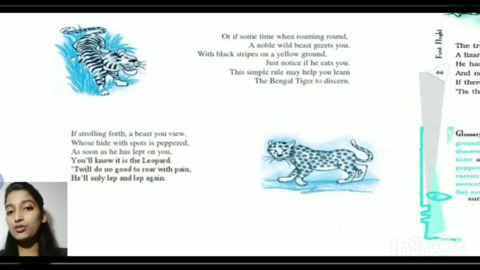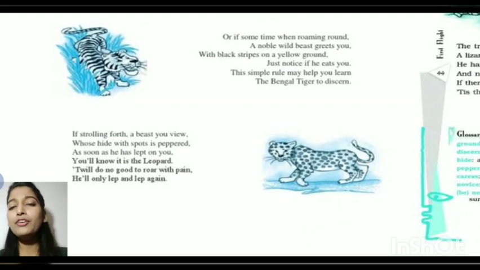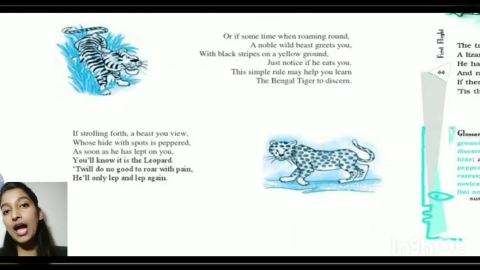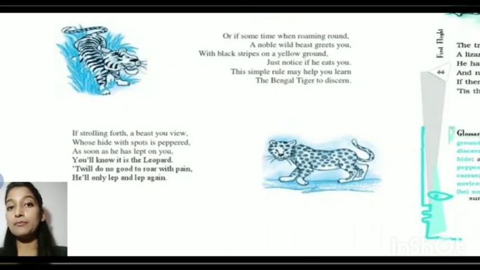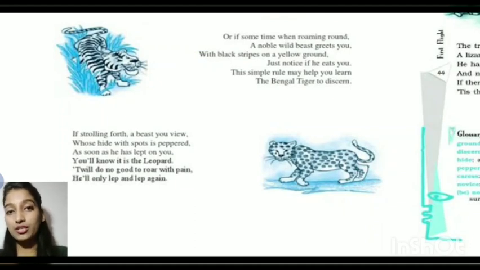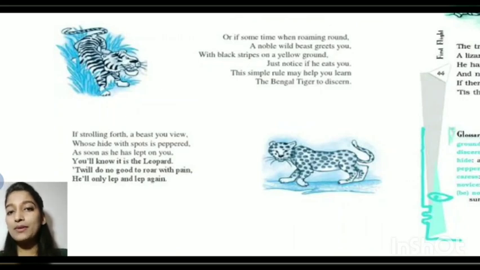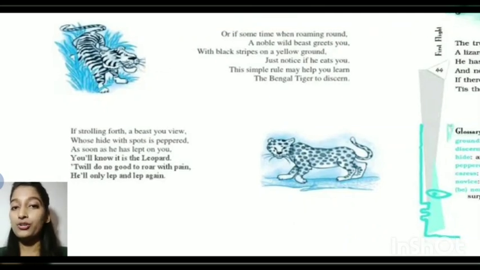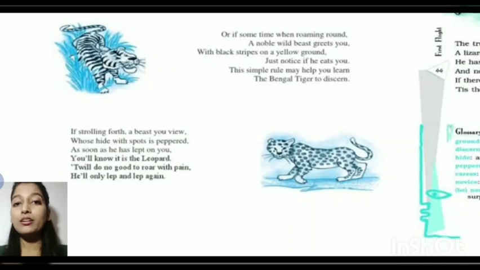Now, strolling means to walk leisurely. If you are freely walking forward and you can see a beast whose hide, meaning skin, is covered with spots, it's peppered. Pepper, do you know pepper? Kali mirch. If you sprinkle pepper somewhere, how will you see it? You will find black spots. So on this beast also you will find black spots. How can you distinguish it? This beast will be peppered with black spots.